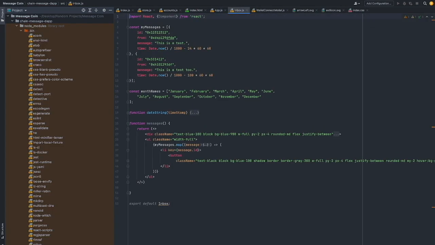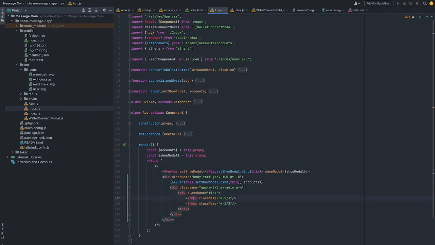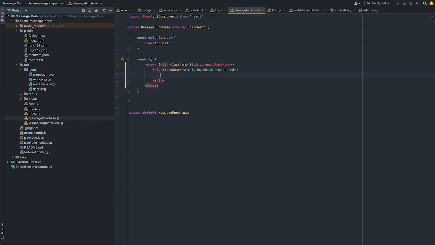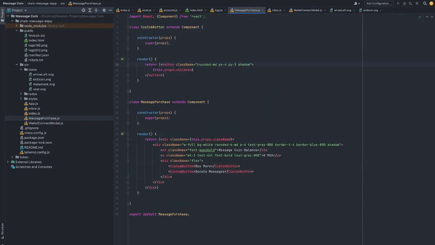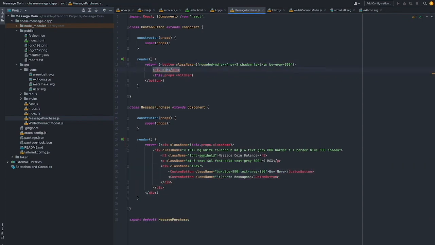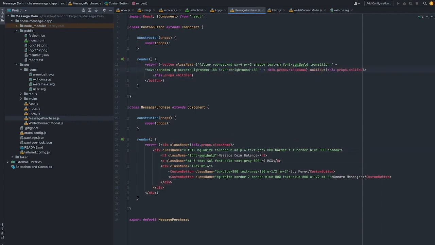So at this point, people are able to connect their wallets, but I now want to make it so that they can buy message tokens, send those to other people, and view real messages in their inbox. Right now, they're all fake messages that I have temporarily hard-coded into their inbox. So here I'm basically just first moving a bunch of pieces of code into their own components, because what I was originally doing was kind of unscalable. And now I'm creating this new message purchase component, as you can see here, that you will see in the demo in a little bit as well.